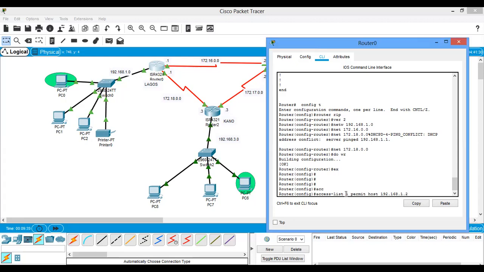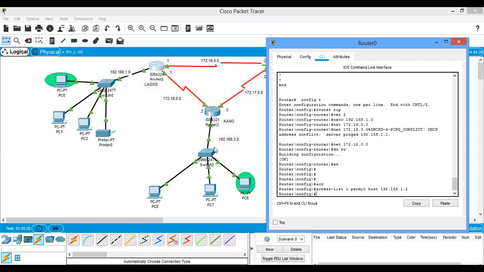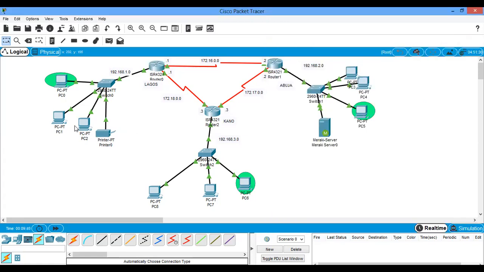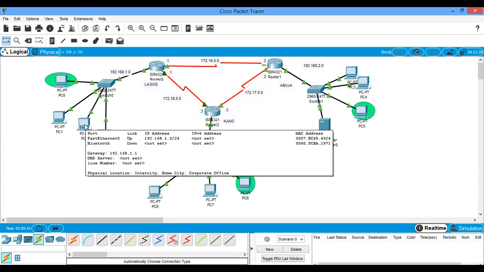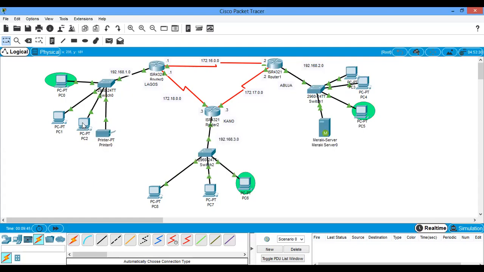So if I permit host, that's just that. We should know also that when you do permit, the router implicitly denies every other person. Every other person I didn't permit. For instance, let's assume if I want to permit this person now, 1.3, I include it too.